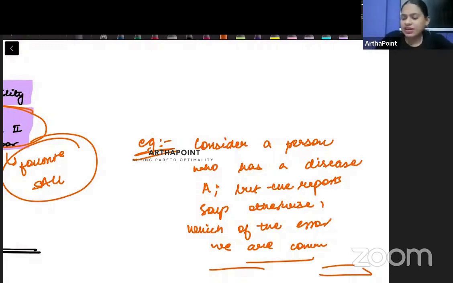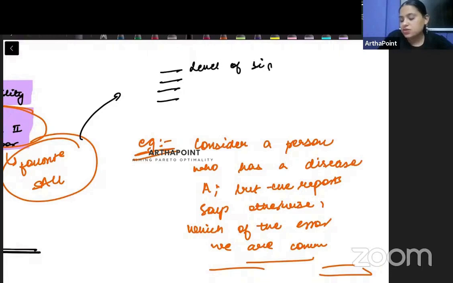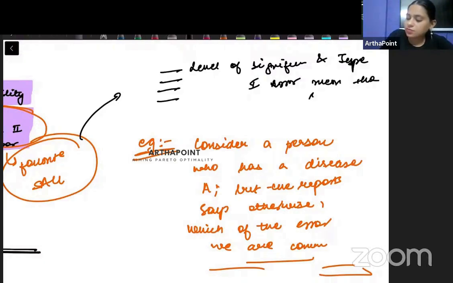Or it can be a little different. I can give you some statements and ask which of the statements is correct. In which I can say that the level of significance and type 1 error mean the same thing, right?